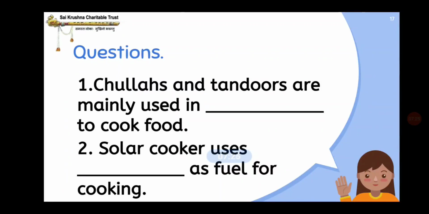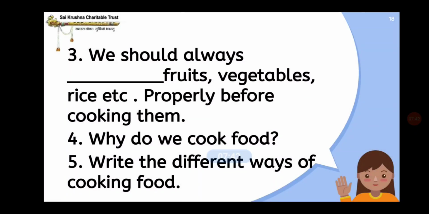First question: chulhas and tandoors are mainly used in dash to cook food. Second question: solar cooker uses dash as fuel for cooking. Third question: we should always dash fruits, vegetables, rice, etc. properly before cooking them.